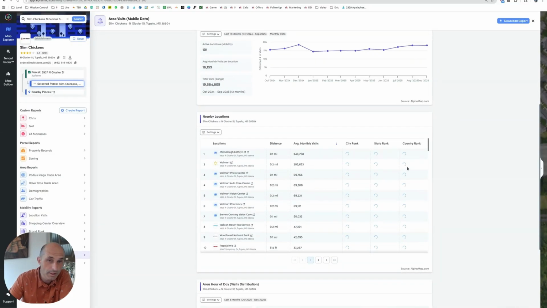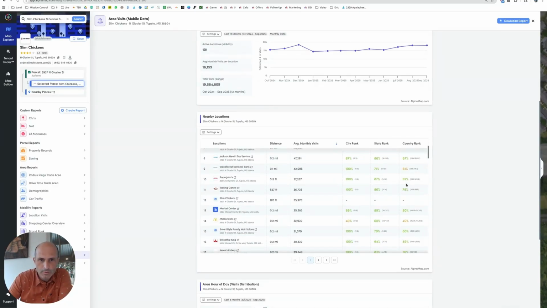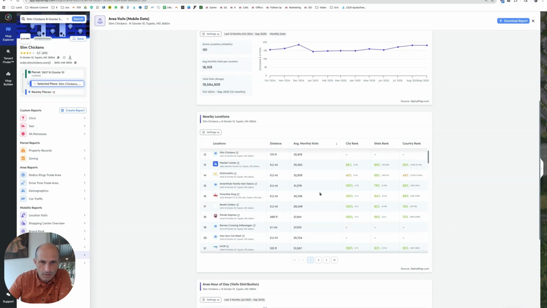Walmart, over 200,000 people a month going to Walmart. So there's a good Walmart as a neighbor, bunch of other neighbors doing awesome numbers. McDonald's doing just over 1,000 customers a day. Raising Cane's, there's another chicken shop doing 36,000 customers a month. That's just over 1,000 customers a day. Raising Cane's is doing more business than McDonald's. Heck yeah, Raising Cane's. And then you go put Slim Chickens in there and it blows them out of the water. Panda Express doing good numbers. We got good Panda, good McDonald's, good Raising Cane's.